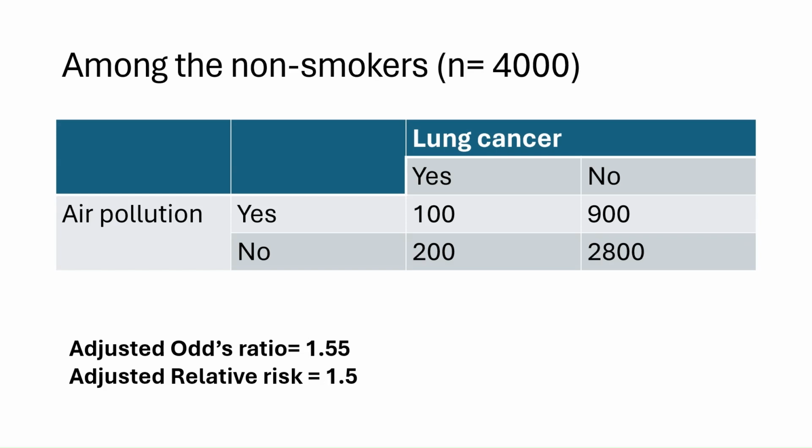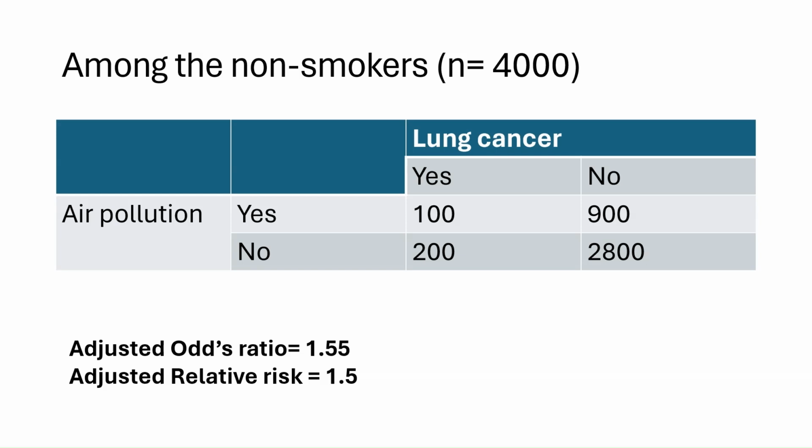Similarly, among the non-smokers, who are 4,000 in number, we have computed the 2 by 2 table to look at the association between air pollution and lung cancer. Here we have obtained an adjusted odds ratio of 1.55 and an adjusted relative risk of 1.5. So what we can conclude from the result is that both the adjusted odds ratio and adjusted relative risk among the smokers, as well as non-smokers, is much lesser than the unadjusted odds ratio and unadjusted relative risk.